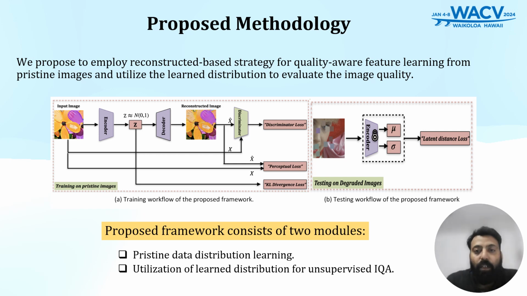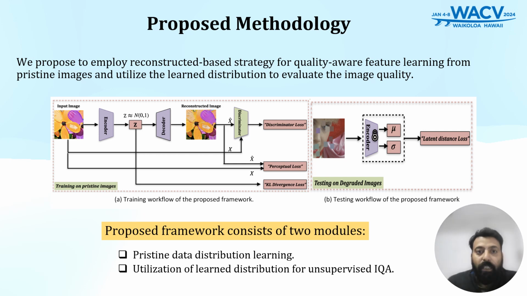We introduce a novel framework that utilizes a reconstruction-based strategy. Our approach is centered around learning quality-aware features directly from the pristine images, those without any distortion, and then use the learned distribution to evaluate the image quality. Our proposed framework is composed of two integral modules. Module 1 is the pristine data distribution learning. Here, we focus on capturing the distribution of undistorted images. By employing the reconstruction techniques, we can learn a comprehensive distribution that represents the gold standard of image quality.